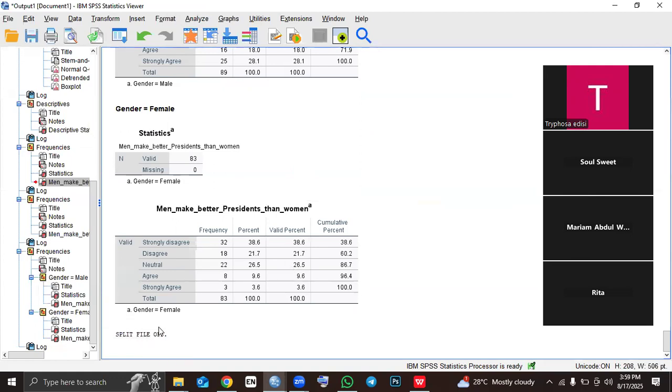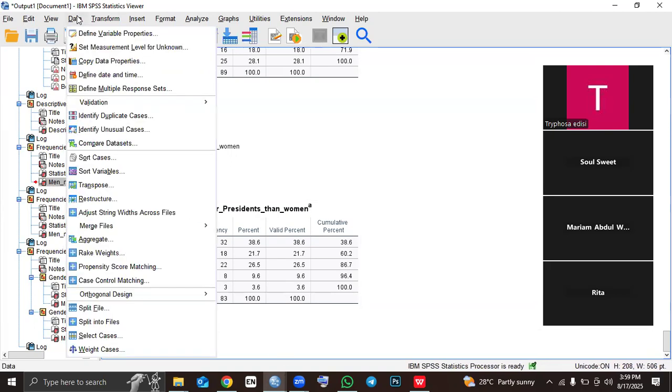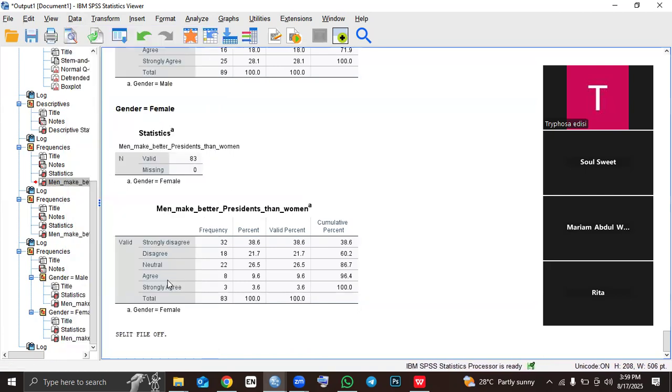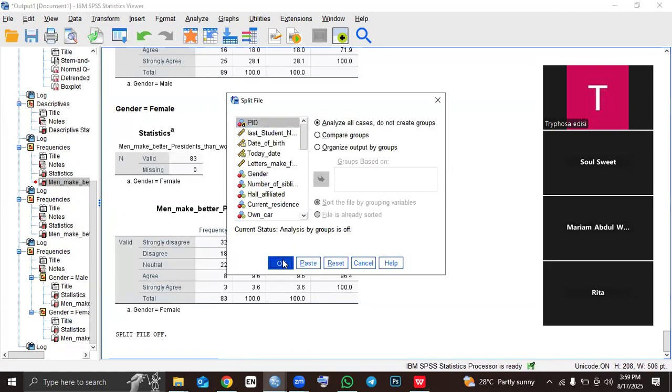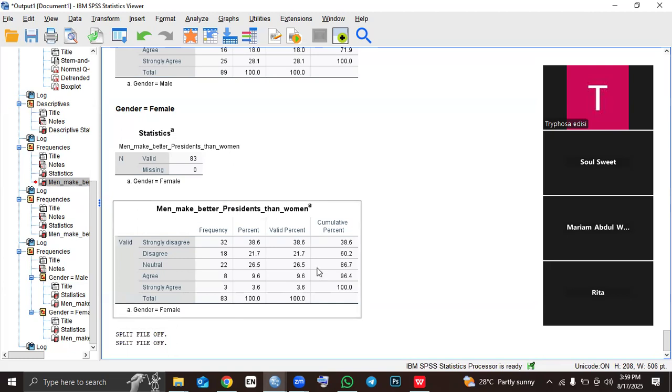If you don't reset it and you run another analysis, it will separate it into males and females. So maybe they might be asking for the total population, but you'll be getting males and females instead of the total. So immediately you are done with the split file, please turn it off. And how do you turn it off? You just come to the split file and then you click on reset to turn the split file off. See, split file off. Good.